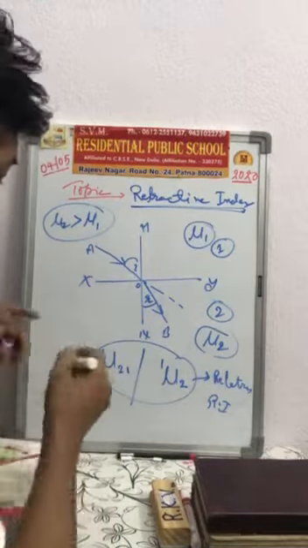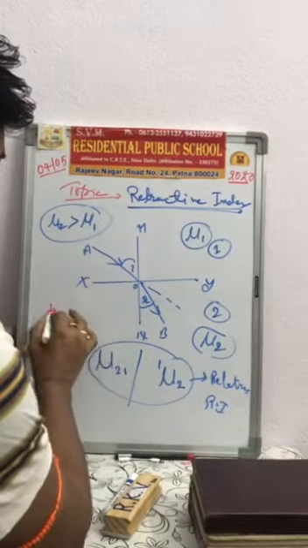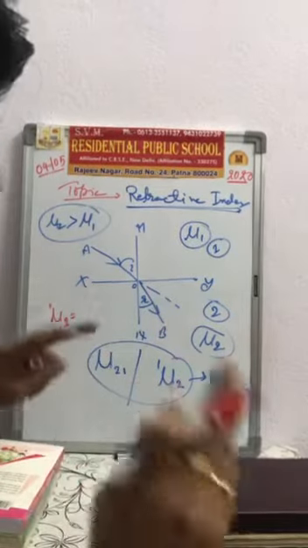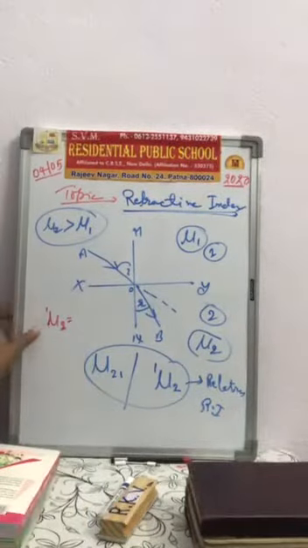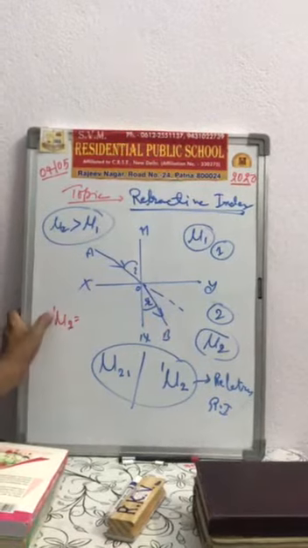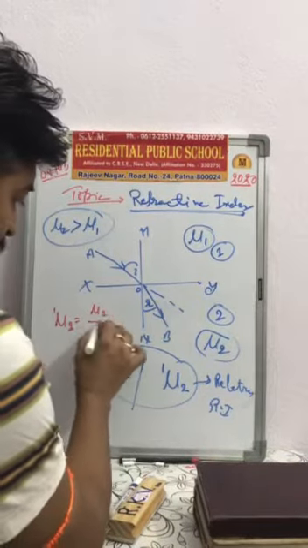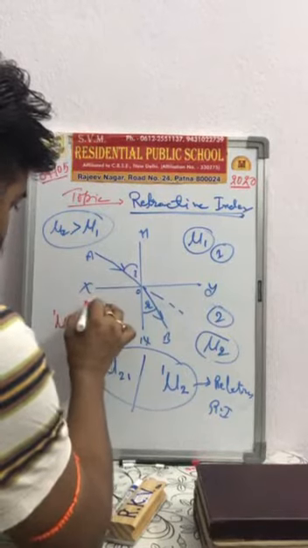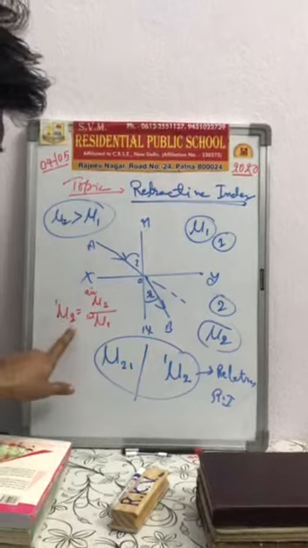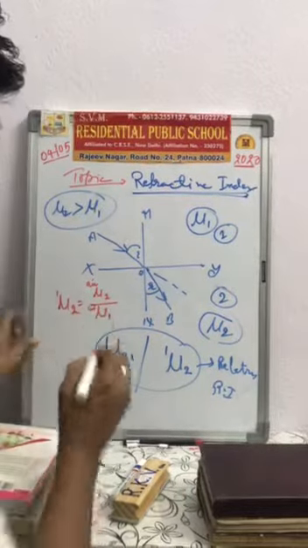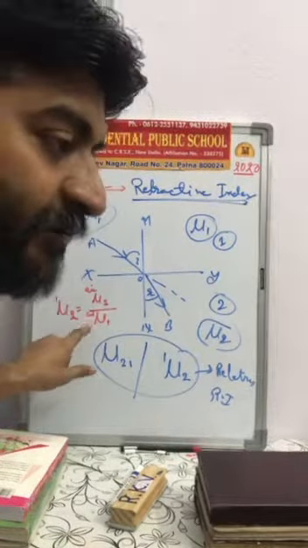Actually, relative refractive index mu21 is the ratio of the two absolute refractive indexes. That means the refractive index of the second medium with respect to the first is written as mu2, the absolute refractive index of the second medium, divided by mu1, the absolute refractive index of the first medium.